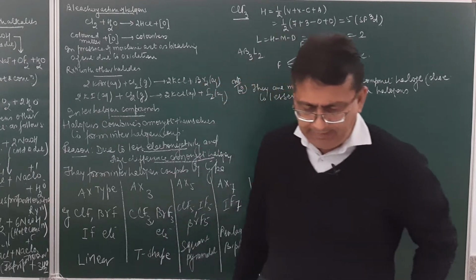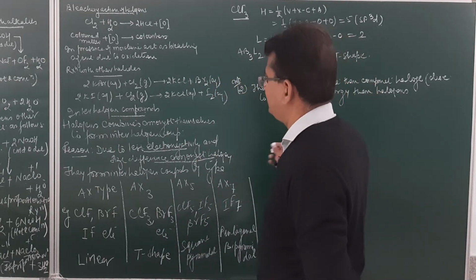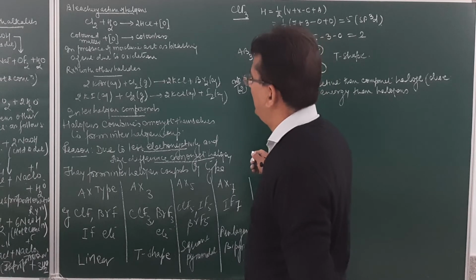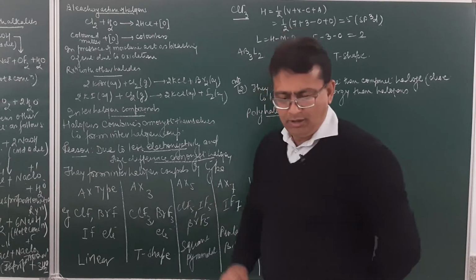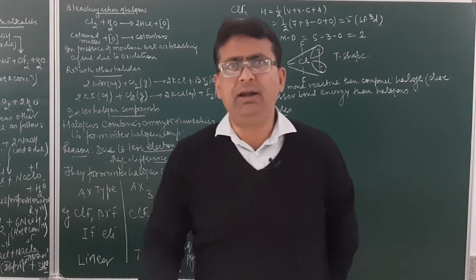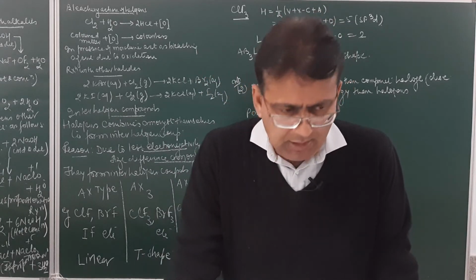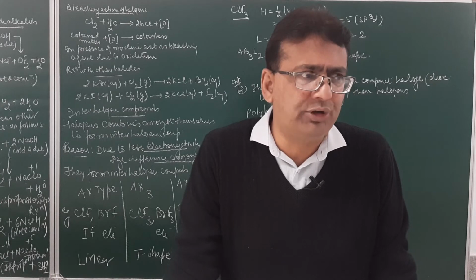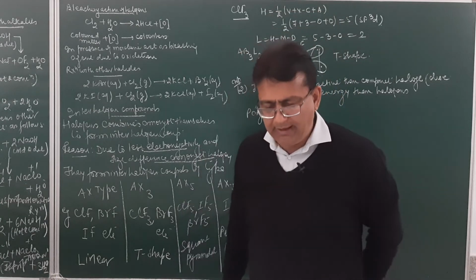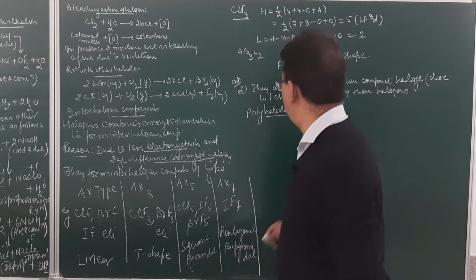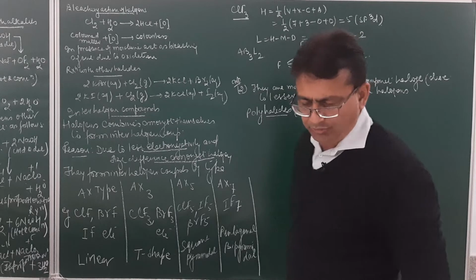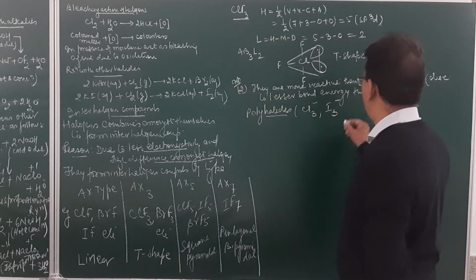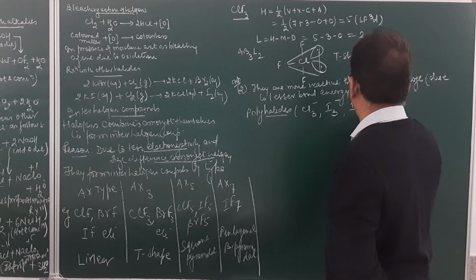Then the next property will be polyhalides. This was interhalogen compounds. This is polyhalides. Now student, remember, in addition to the interhalogen compound, there are certain compounds in which more than 2 halogen atoms are present together. And these are called polyhalide compounds, like Cl3 negative, like I3 negative. So they contain more than 2 halogen atoms over here. This will be IBr2 negative, etc.